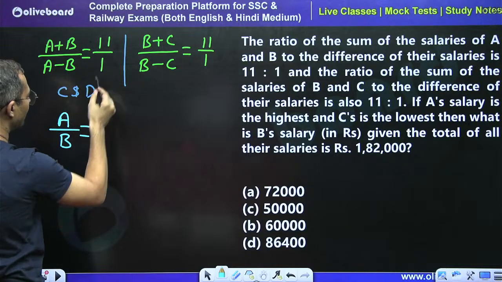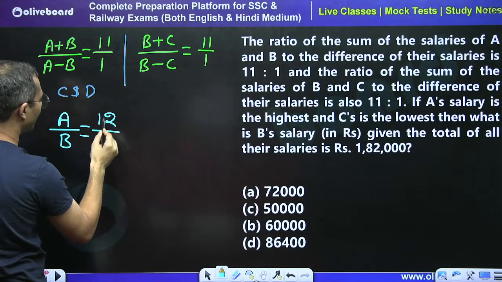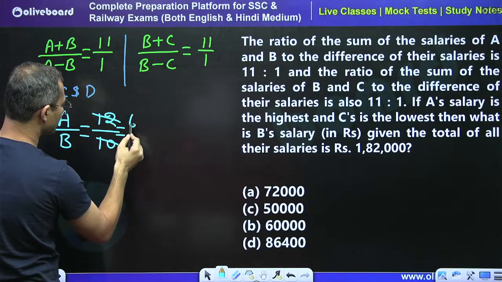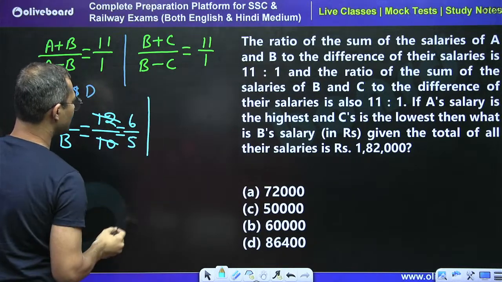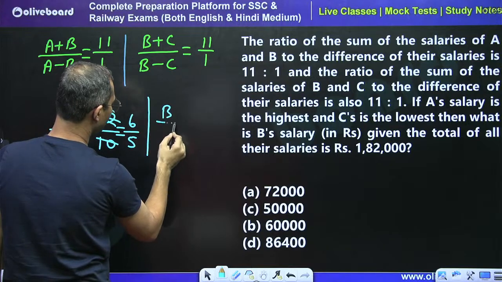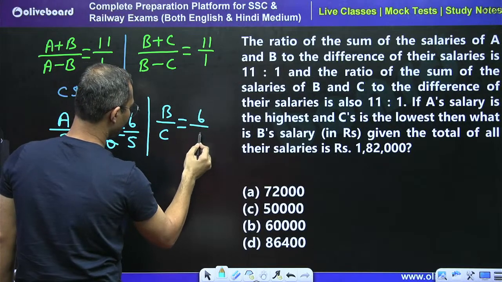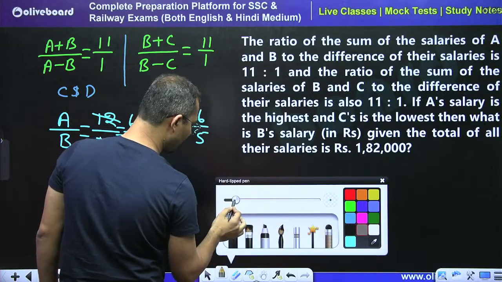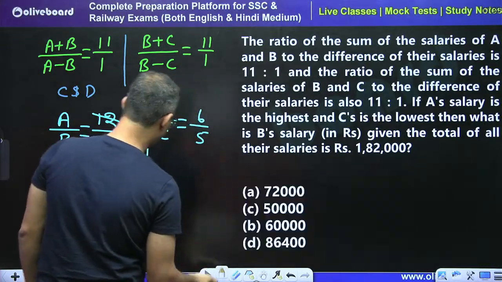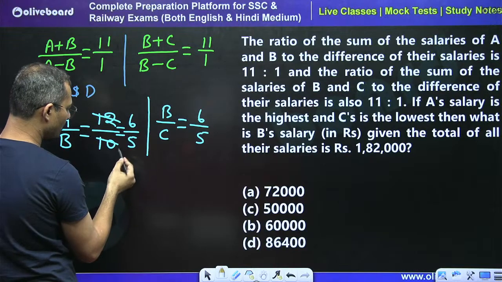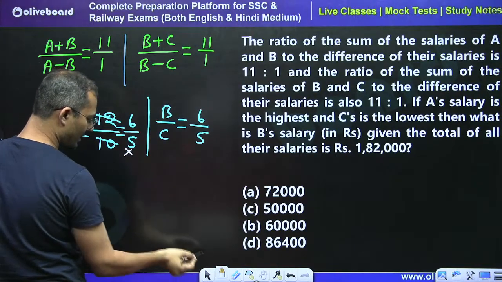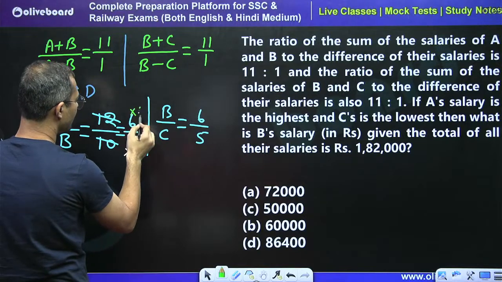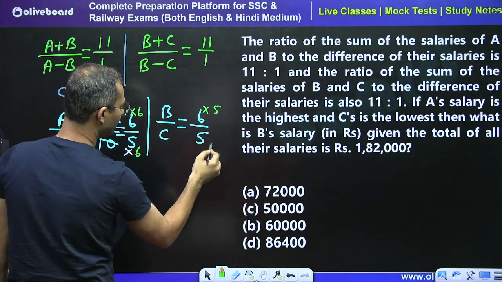So 11 plus 1, 12, 11 minus 1, 10, right? So we can say that this will be equal to 6 by 5. The same, B upon C would be equal to 6 by 5, no problem. See, the common term is B, so first of all we have to make the common term equal. To make the common term equal, just multiply here by 6, here also 6, and multiply here by 5, right?